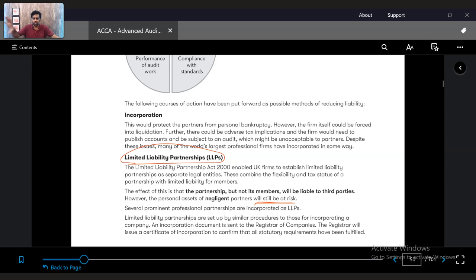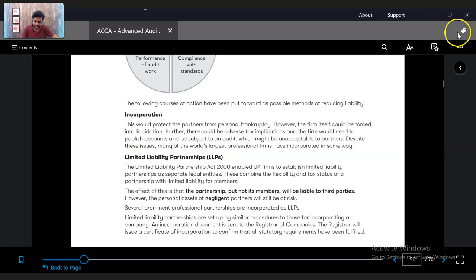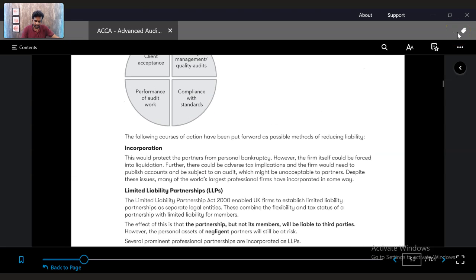If one partner is doing something wrong, his personal assets will be attached. He will be thrown out of the partnership. He will face the legal side, etc. Other partners or the members will not be liable to the third parties. So because of this, big firms are incorporating themselves as LLPs.